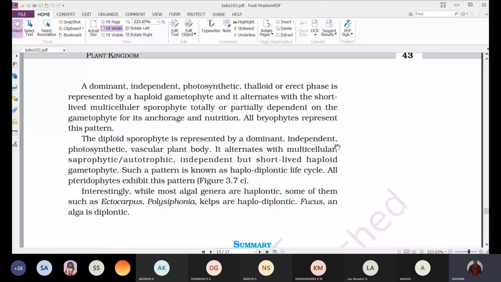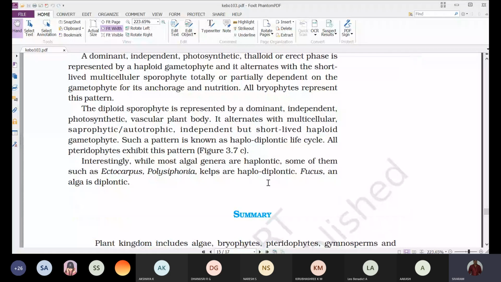But when it comes to pteridophytes, the diploid sporophyte is represented by dominant independent photosynthetic vascular plant body. Whatever plant body that we are observing, that independent photosynthetic vascular plant body represents the sporophyte, which is diploid.